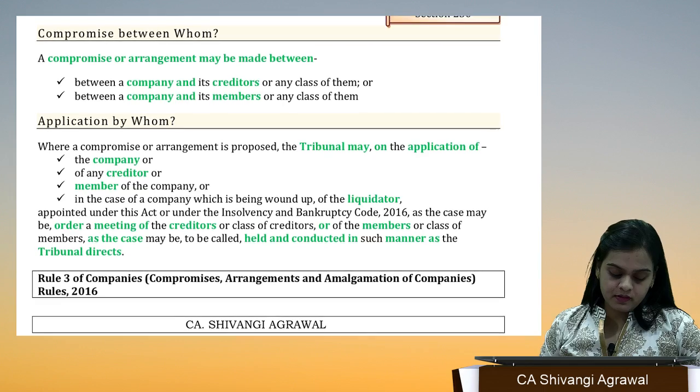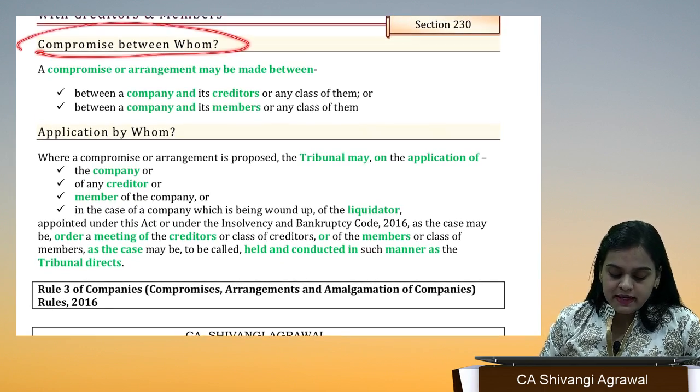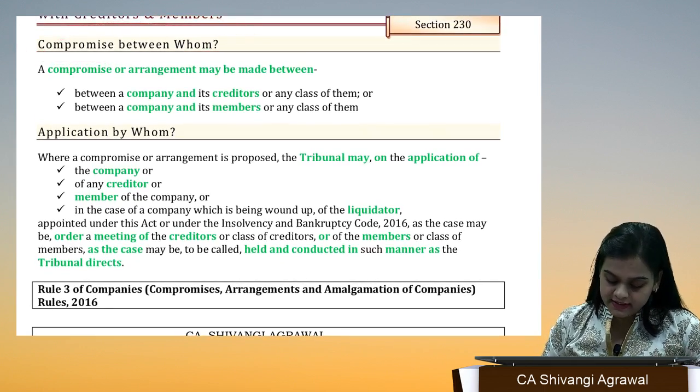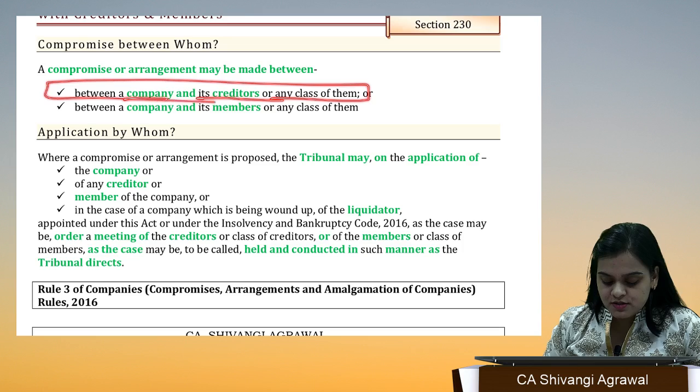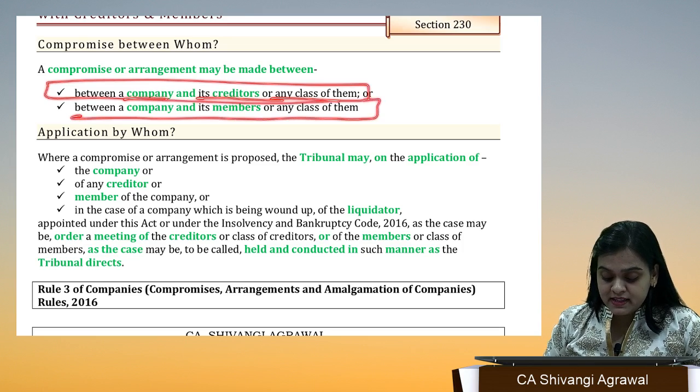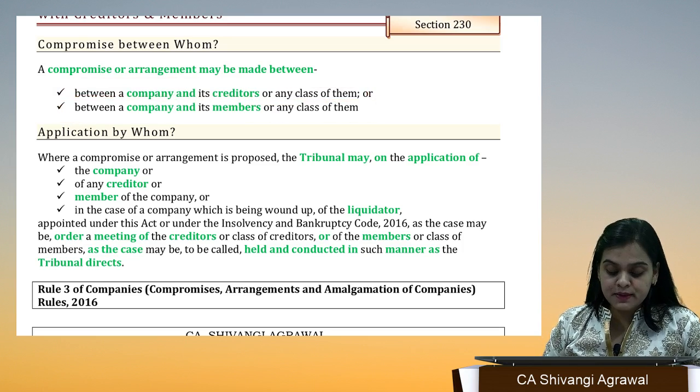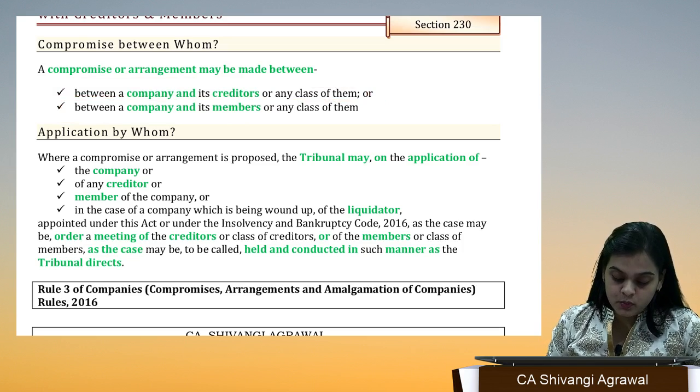Now, compromise between whom? It is very clear: between the company and its creditors or any class of them, and between the company and its members or any class of them. What do we mean by this?